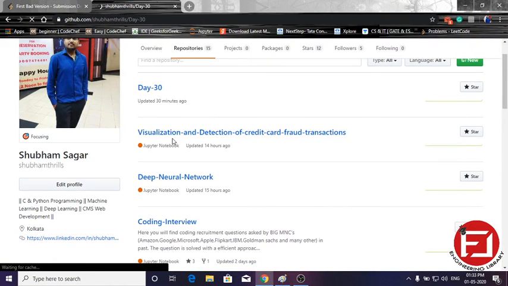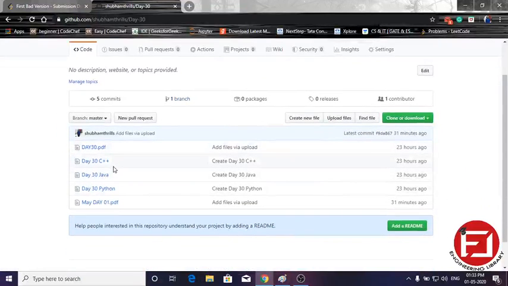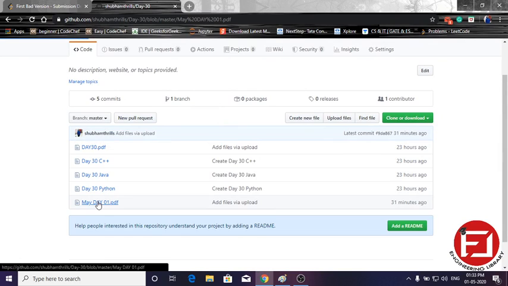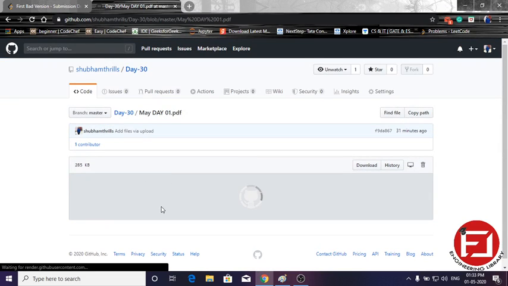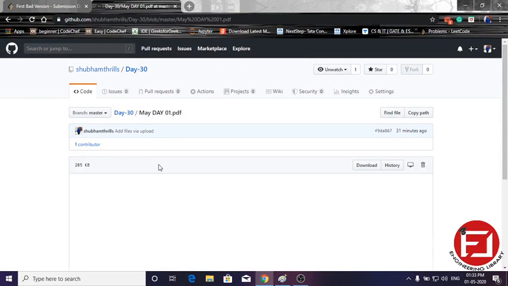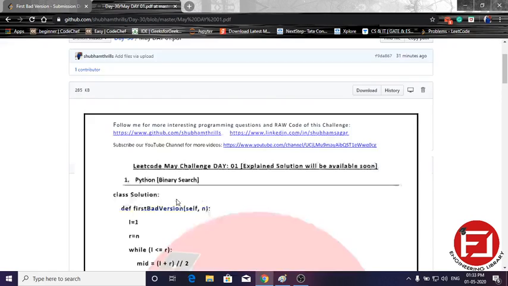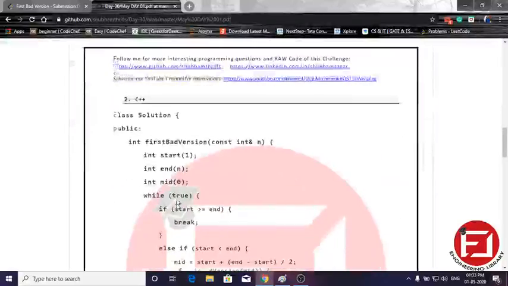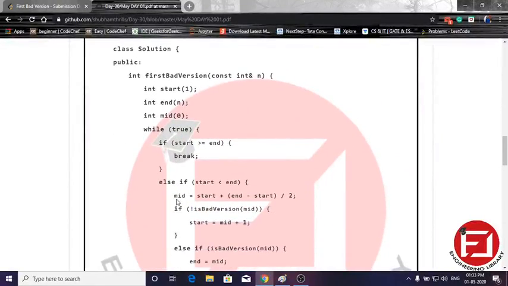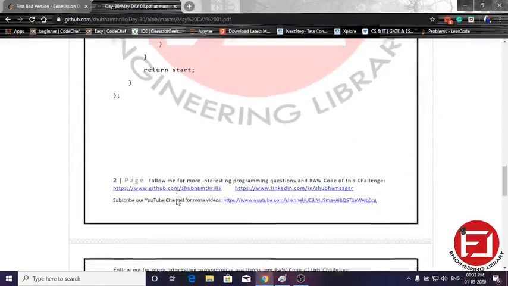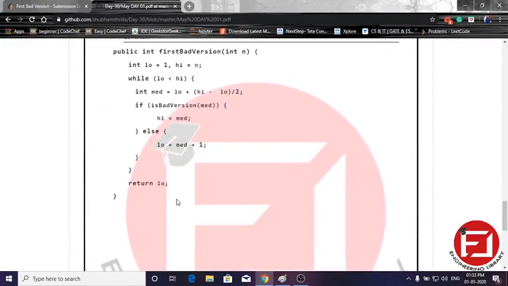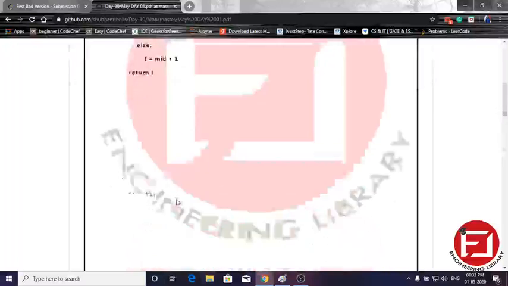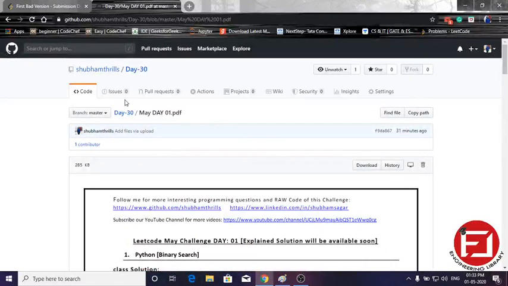Open that, and here you will find the May day 1 code. If you open this, you will be redirected like this, and here you see the Python version, here is the C++ version, and here is the Java version, and in all these three languages we have implemented binary search.